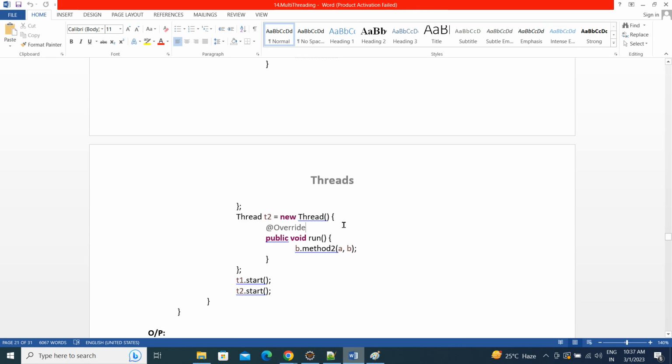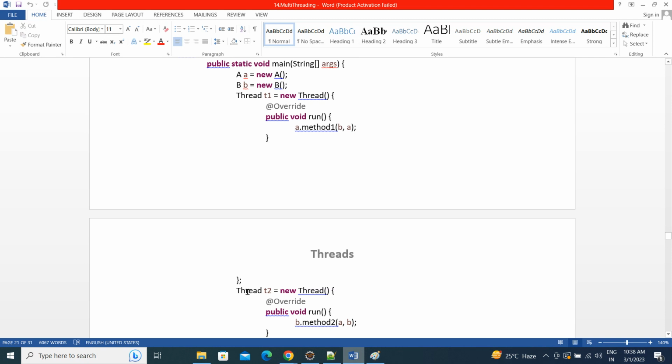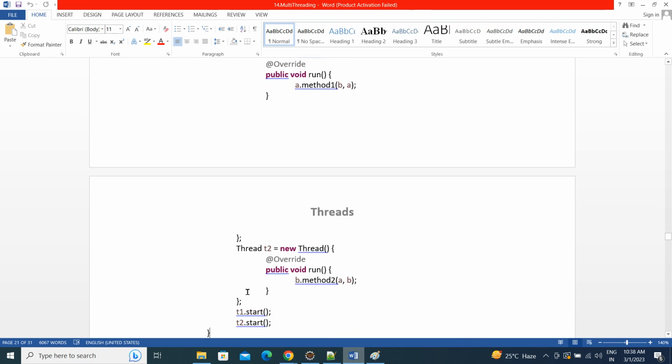It works the same way, there is nothing new here. I created an A class object and a B class object. For the T1 thread, I'm passing internally A.method1 of B, A. And I created one more thread, T2: Thread T2 equals new Thread, with the run method calling B.method2 of A, B. I'm passing A, B. So both threads are started.